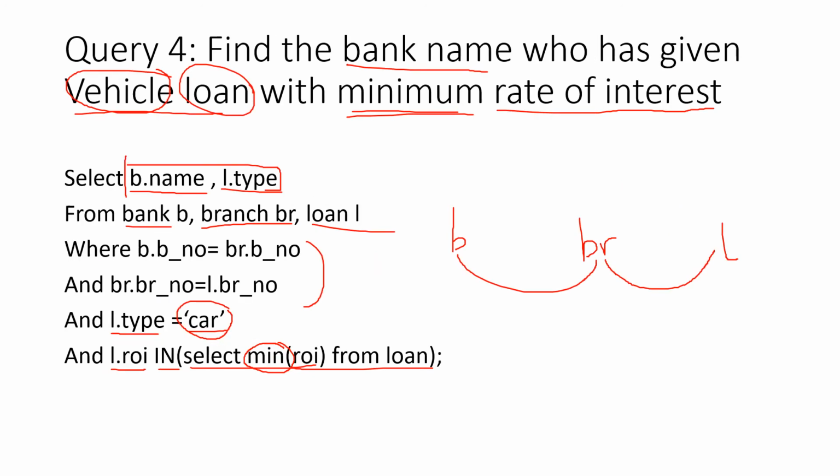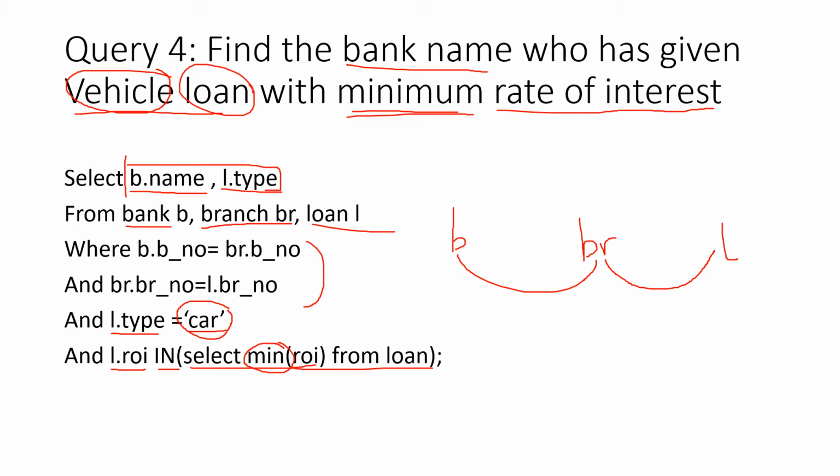Hope you have understood. The fourth query, similar to the third query, we have bank name, find the bank name who has given vehicle loan. So vehicle, that means I am talking about loan table, and I am talking about type of loan, which is vehicle, with minimum rate of interest. So here minimum clause, how we use maximum, max, like that, min for minimum has to be, for which attribute, rate of interest. So let's do it.